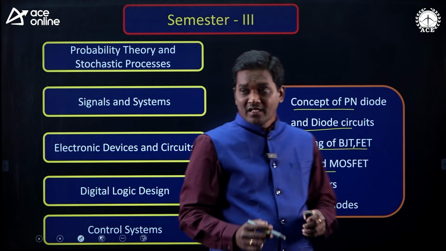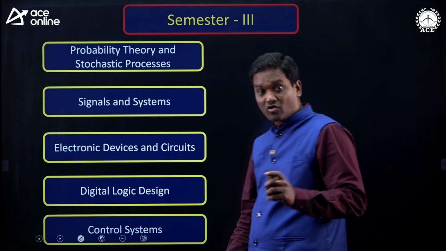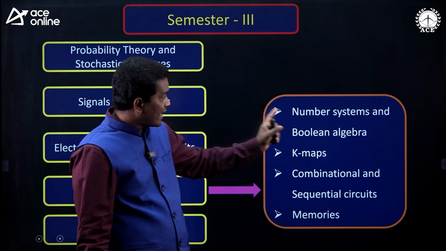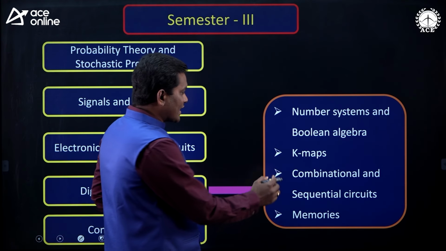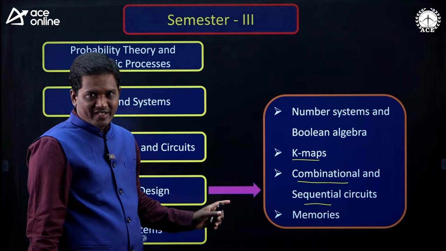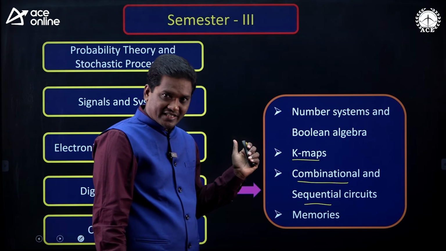And the next one, the topics you have to focus on from the digital logic design subject, digital electronics, okay? What you have to focus on is number systems and Boolean algebra, K-maps, combinational and sequential circuits and memories, okay? Please focus on these topics from the digital logic design subject.